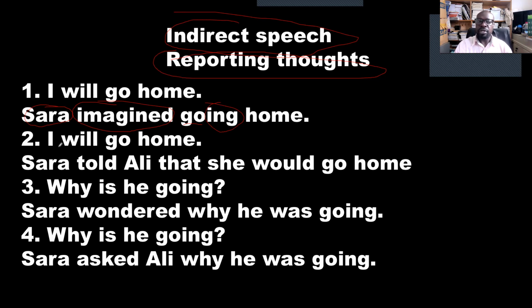Number two, "I will go home," Sarah told. I want you to see that in number two, indirect speech, I'm using told. Number one, imagined. Sarah told Ali. These are two people, Sarah and Ali, two people talking. But in number one, Sarah is one person.